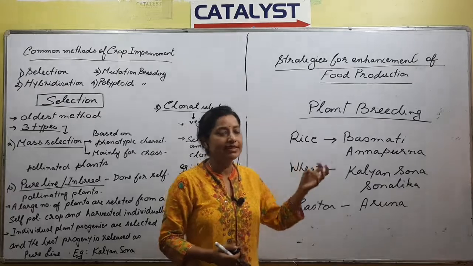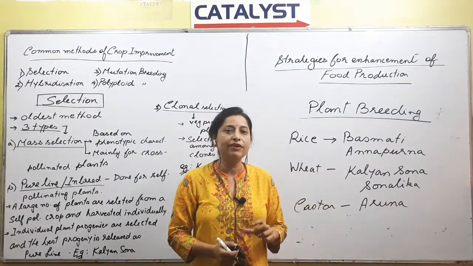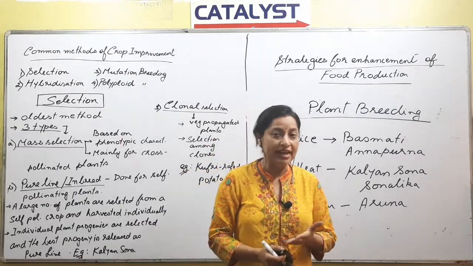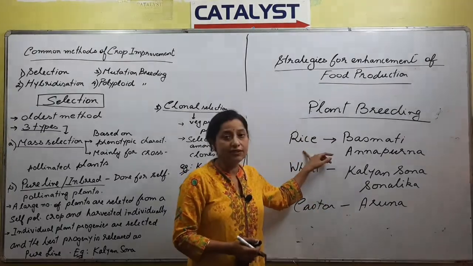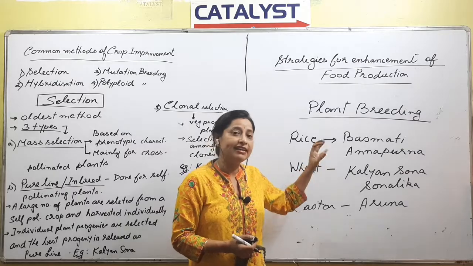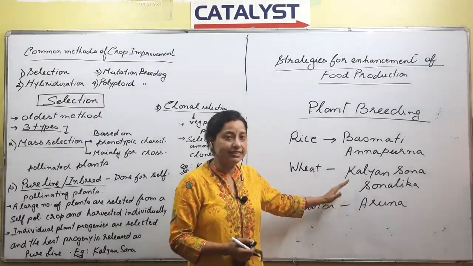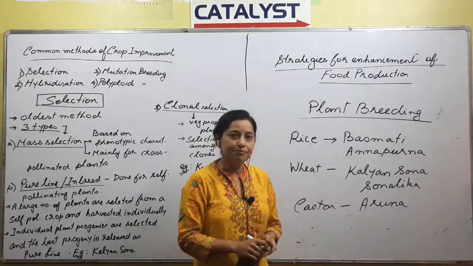So a normal rice plant, a normal wheat plant, what we have done is we have made a cross with other plants, obviously the plant that has the desired characteristic, right? And ultimately we produce some new varieties, and this process is called plant breeding.